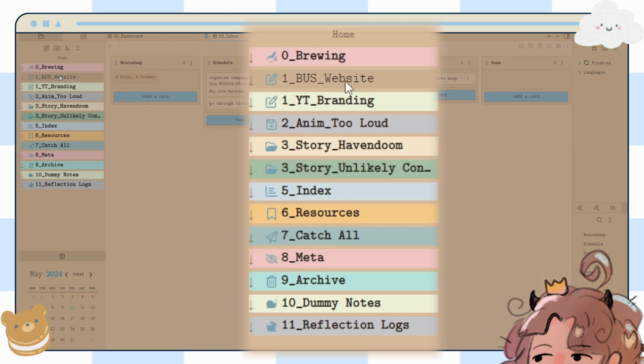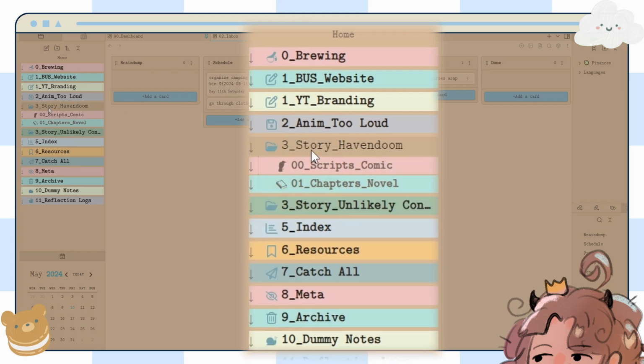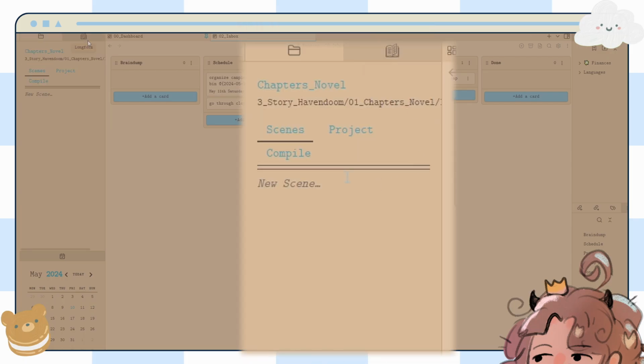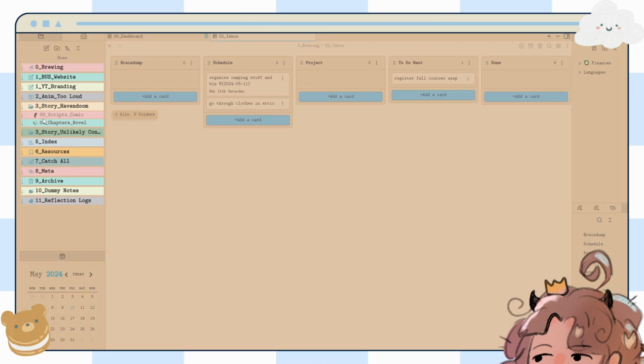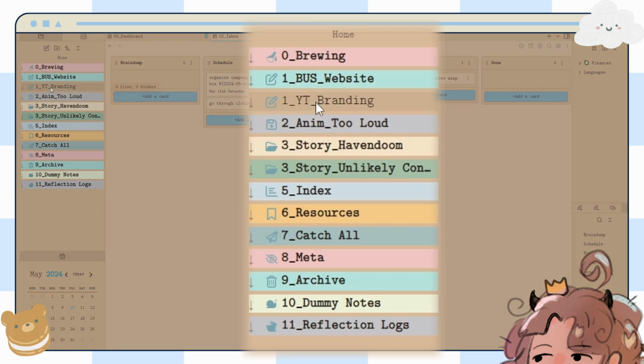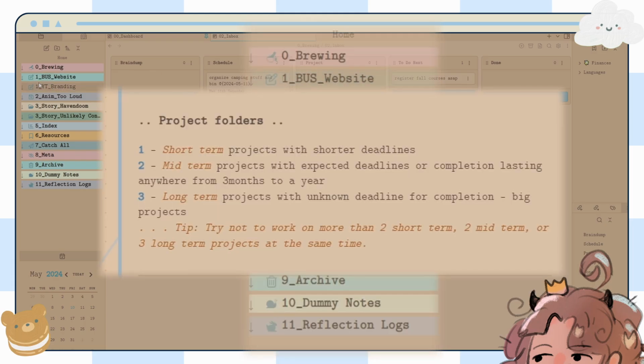I'm trying not to have too many projects that I'm working on. 3 indicate very long-term projects that don't really have a deadline. Right now, here in my Haven Doom story, I've got scripts for the comic and then chapters for the novel. And I'm using the Longform plugin to keep track of chapters and stuff. And then I'll eventually get into characters and world building and all that too. This is for an animation, my YouTube branding stuff. Number 1 is for short term, like it should not take that long, maybe a couple months.